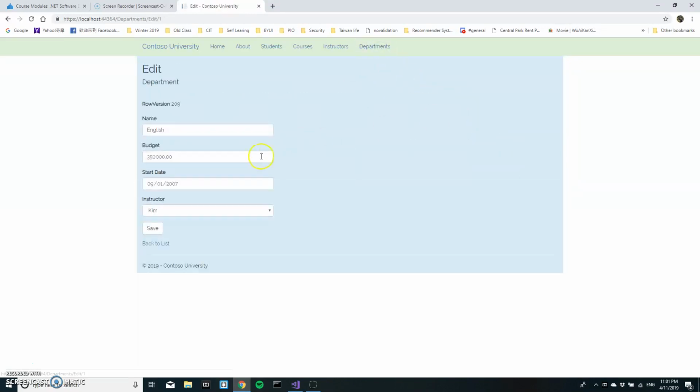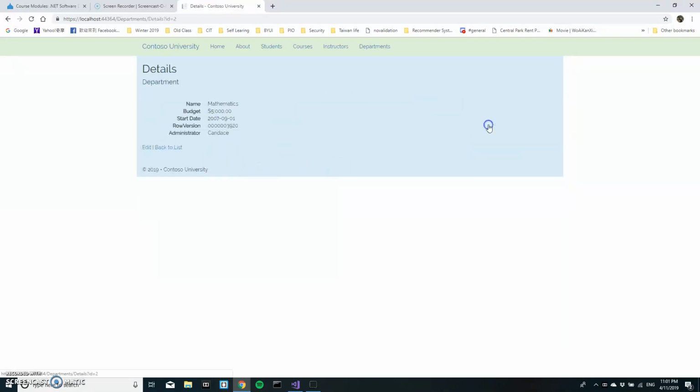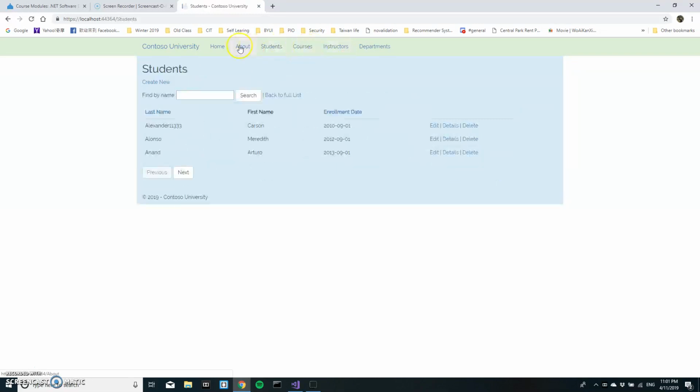And here at the departments, we can also try to edit and look at the detail and delete. And so yeah, everything works just fine.